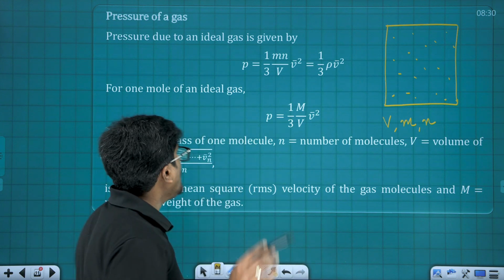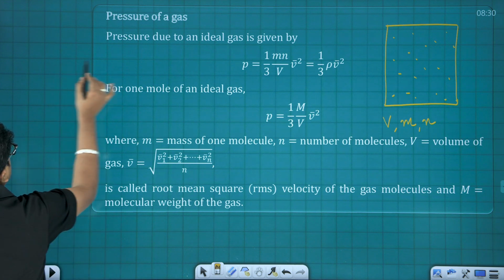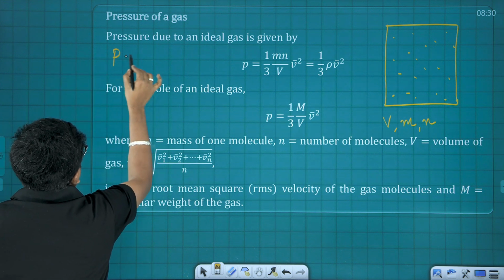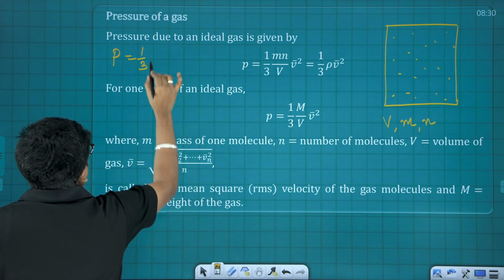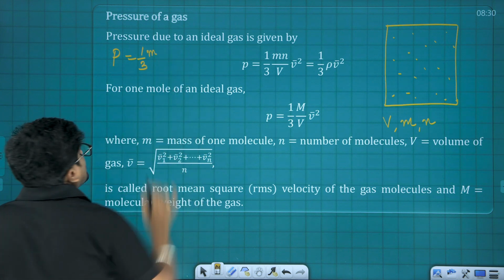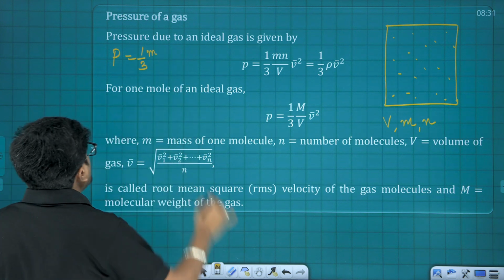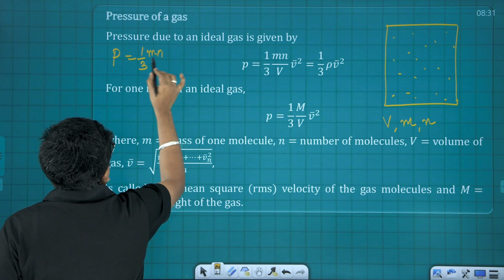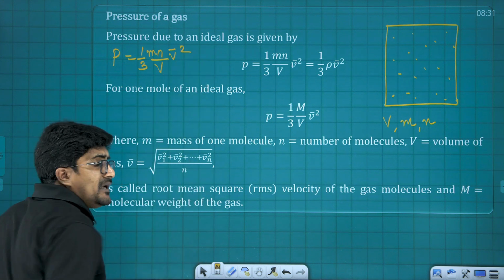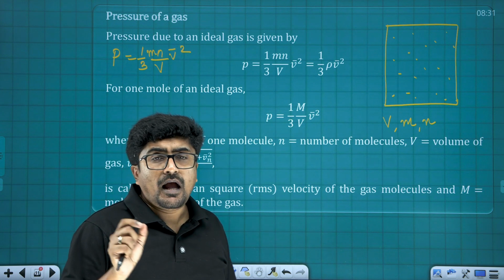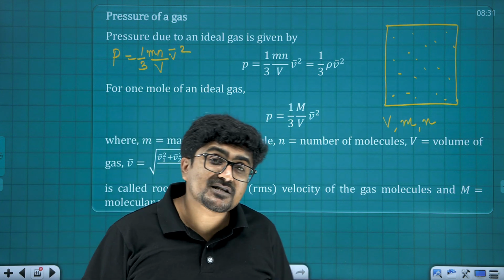Then the pressure exerted by the gas is going to be P equals 1 by 3 into the mass of one molecule, m, into the total number of molecules n, all divided by V, into V bar square. Here V bar is treated as the RMS speed. And what is RMS speed?